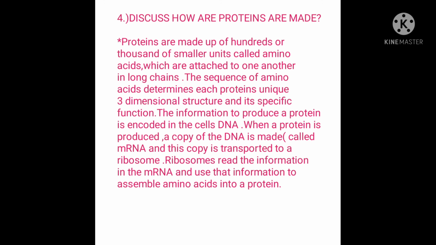Number 4, discuss how proteins are made. Proteins are made of hundreds or thousands of smaller units called amino acids, which are attached to one another in long chains. The sequence of amino acids determines each protein's unique three-dimensional structure and its specific function. The information to produce a protein is encoded in the cell's DNA. When a protein is produced, a copy of the DNA is made called mRNA, and this copy is transported to a ribosome. Ribosomes read the information in the mRNA and use that information to assemble amino acids into a protein.